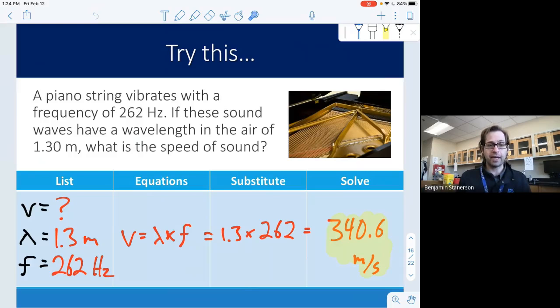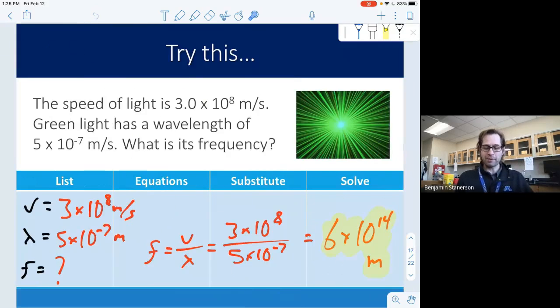You might have a piano where you know the frequency is 262 hertz. That's how fast the string is going back and forth. So every second it's going back and forth and vibrating 262 times. That's what that means. If its sound waves have a wavelength of 1.3 meters, what's the speed of sound in the air? You can find that by substituting in the wavelength, 1.3 meters, times the frequency, 262 hertz. So we have about 340.6 meters per second. All right, so those are some of the problems that we'll do.